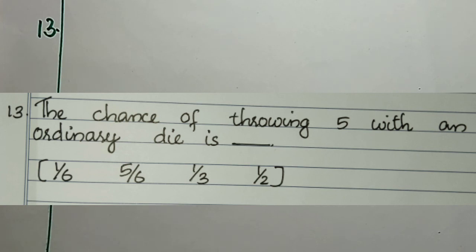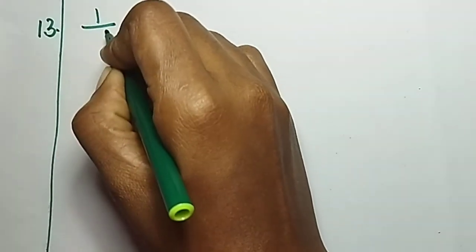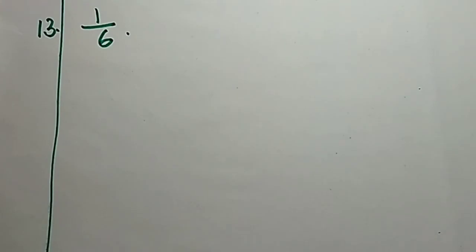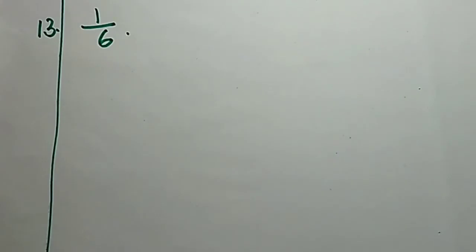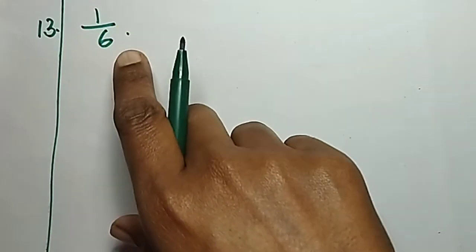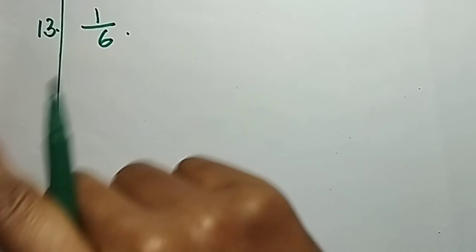It's a simple question. For getting the face 5, the probability will be, yes, 1 by 6. Because 5 is the face needed. So only one face is there. So our probability will be 1 by 6.